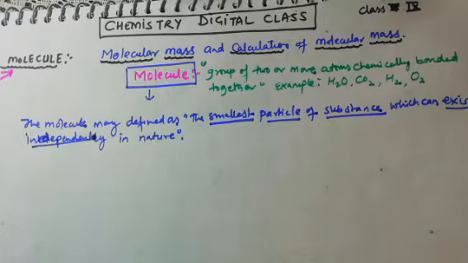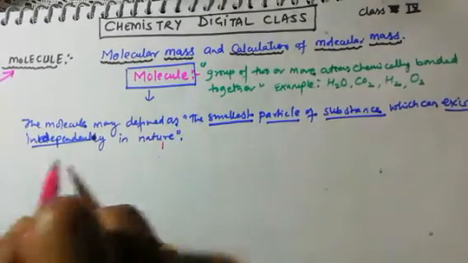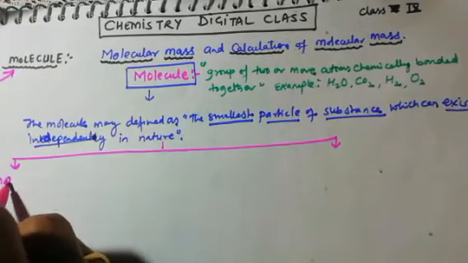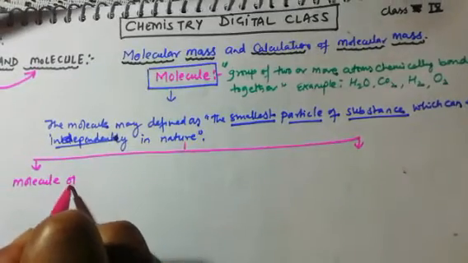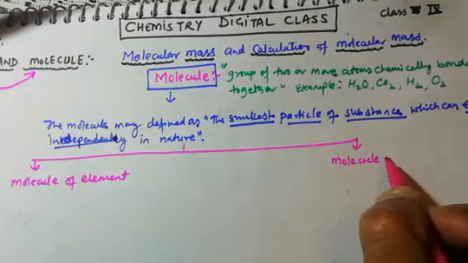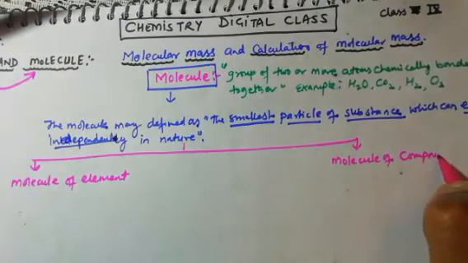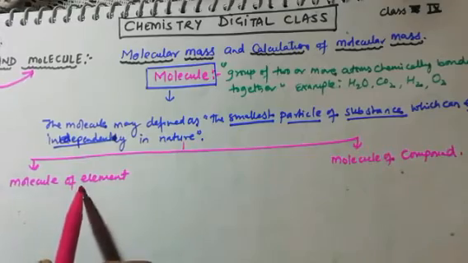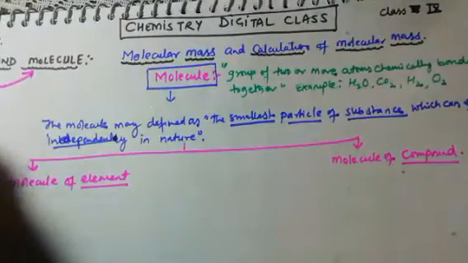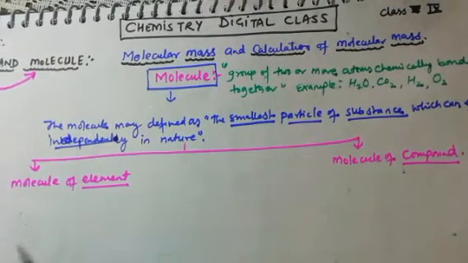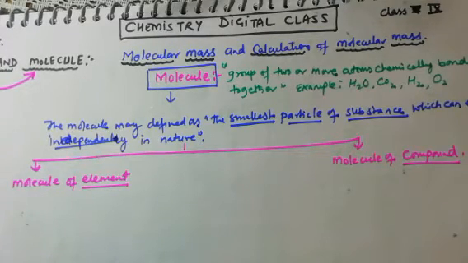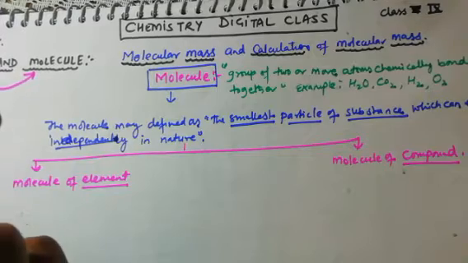Molecules are further divided into two categories. The first category is molecule of element, and the second is molecule of compound. So here you can see the difference is element and compound. Molecule of element is made up of atoms of the same element and can be called homoatomic molecule.